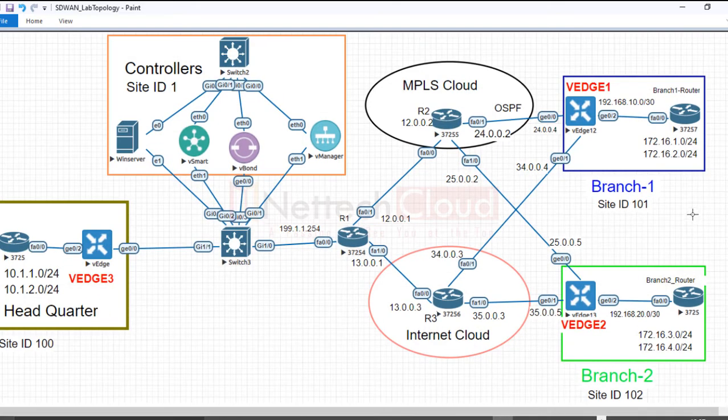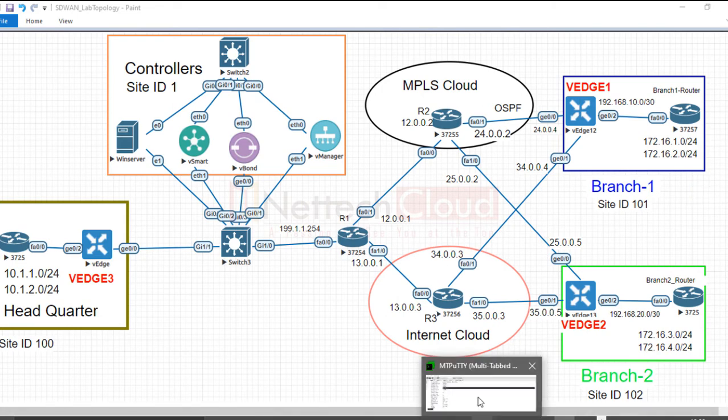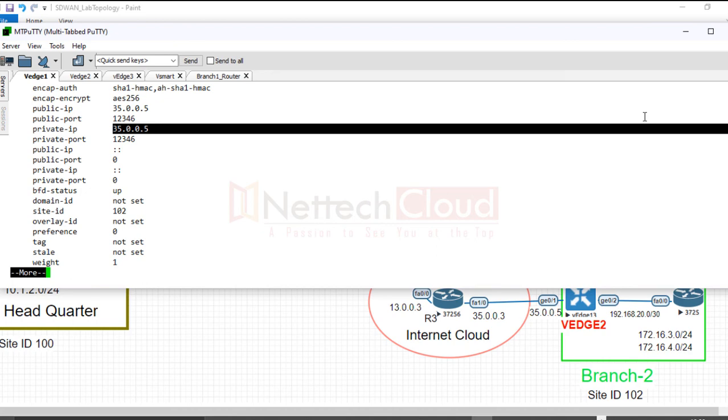So here advertised by whom? Like this one, TLOC IP 222 here, and with the internet 35.0.0.5 and MPLS should be 25.0.0.5. Let me do a more time verification here. 35.0.0.5 should be internet, right?